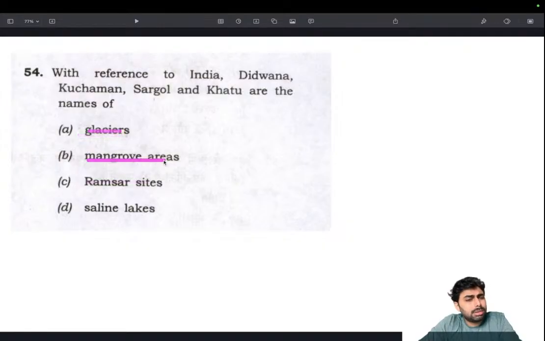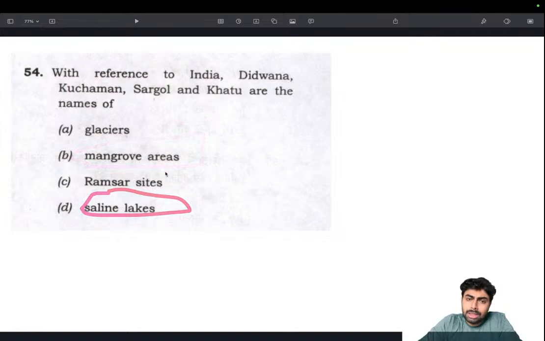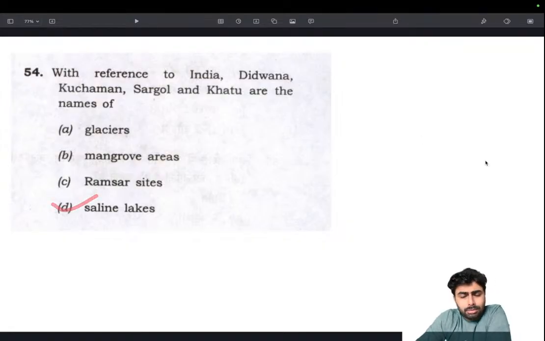Mangrove areas, something that we should be knowing, and most of the mangrove areas are in southern India. Of course, West Bengal and Gujarat also have them, but the names don't sound like a mangrove area. And saline lake is something that we rarely come across, or we usually skip. So there's a good chance that it could be that. That was my approach, and I chose saline lakes, and it came out right.